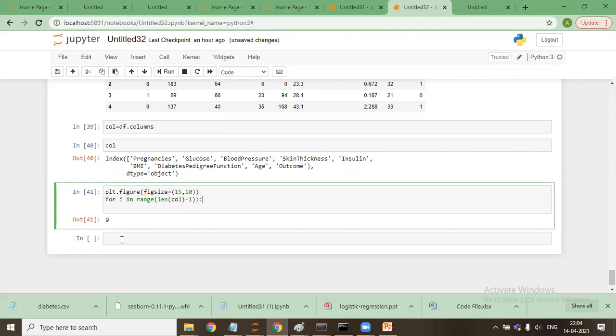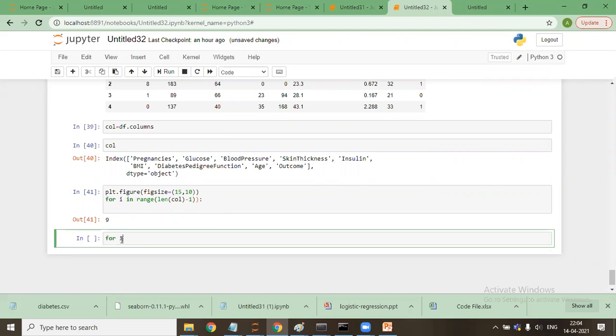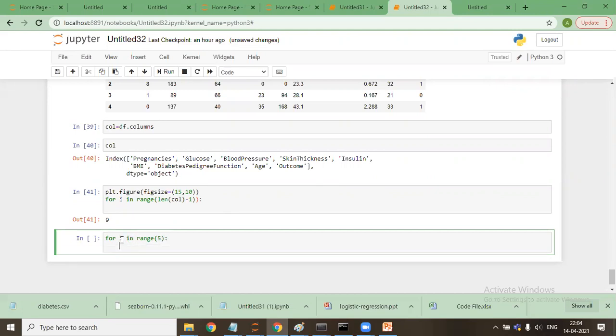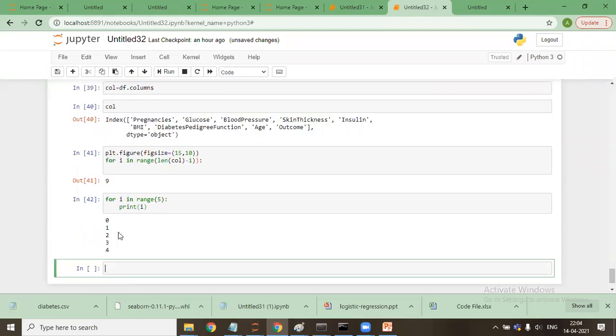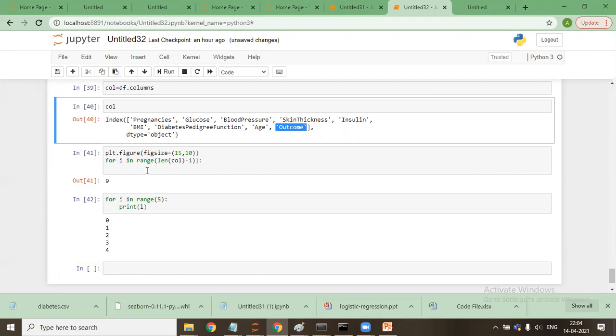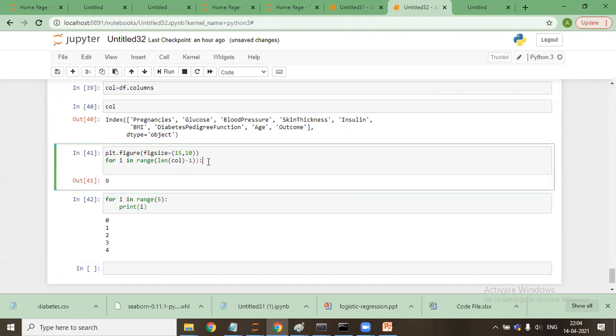Yeah, so that's why I'm saying, if I say this, it will start from 0 and go till 4. And here this is the outcome variable, which I don't want to include. So I said len(col) minus 1.